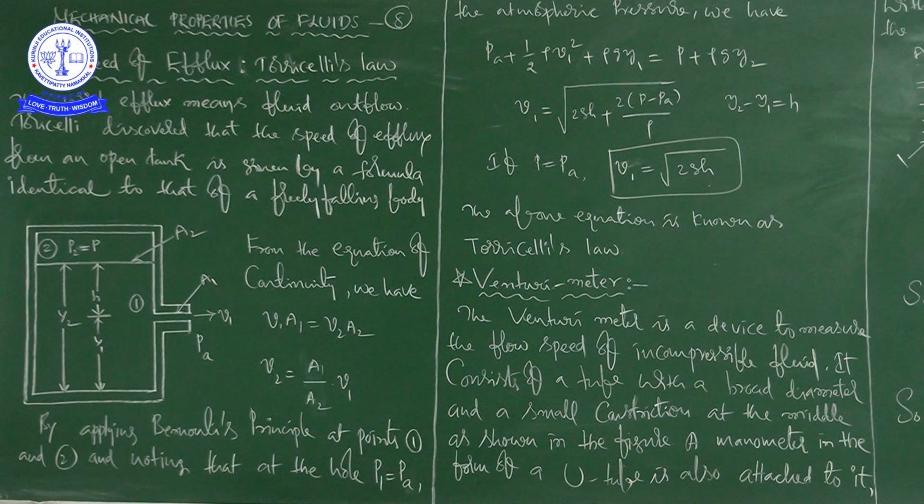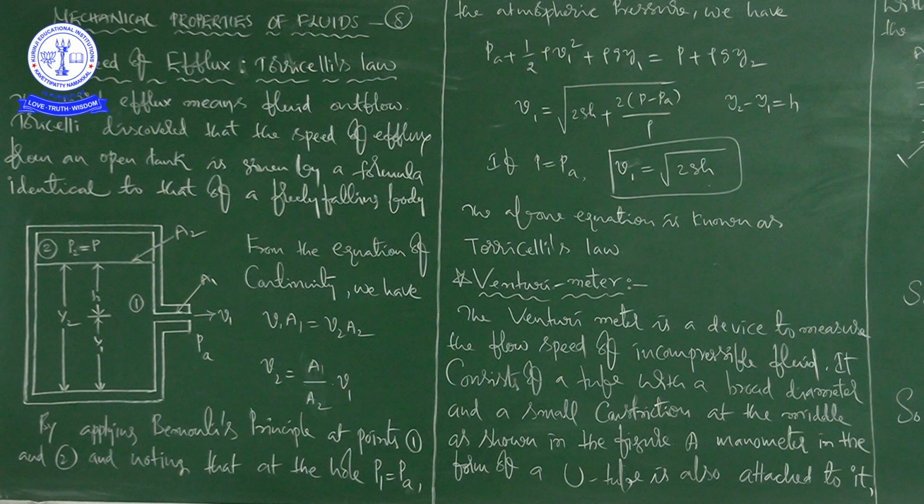On the other hand, you can see the PSLV, the Polar Satellite Launching Vehicle. There we are going to eject with high speed. So this is the application where P is much greater than Pa.